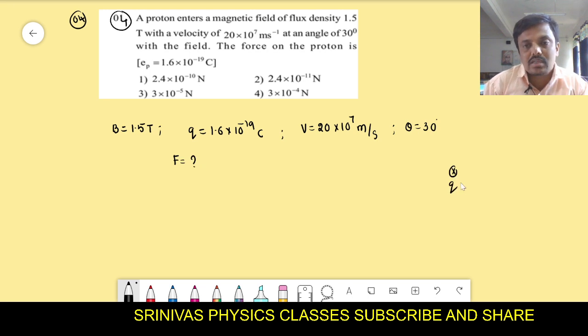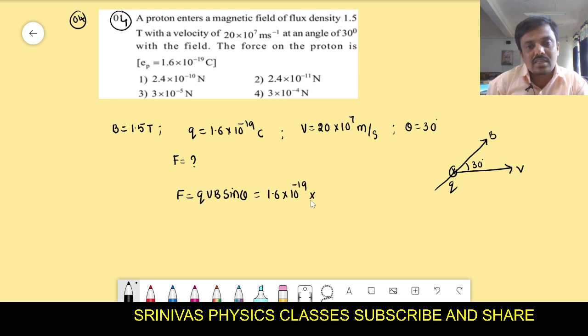This is a charge Q that is moving with velocity v in the magnetic field of induction B. That velocity is making 30 degree with the field. Then force on the charge is what? The force formula you know very well. That is QvB sin theta. Now we substitute all values here. Q is 1.6 into 10 to the power of minus 19. v is 20 into 10 to the power of 7, into B, that is 1.5. Sin theta is sin 30. Right? Now we have to simplify it. Sin 30 is 1 by 2, and 2 tens you will get.